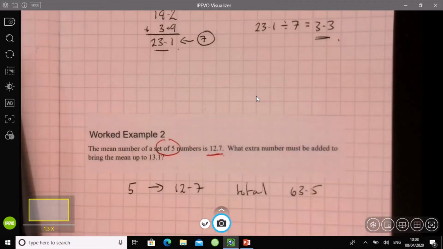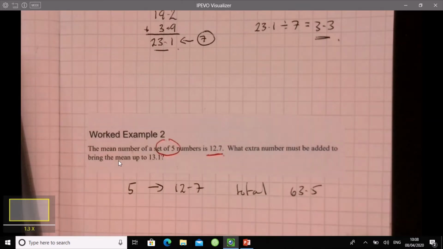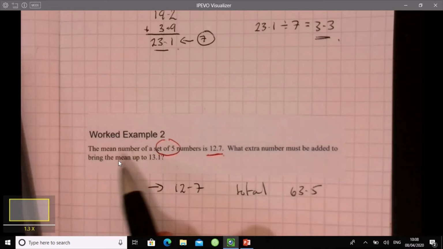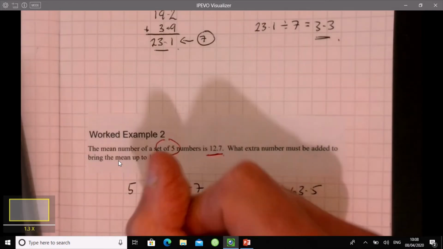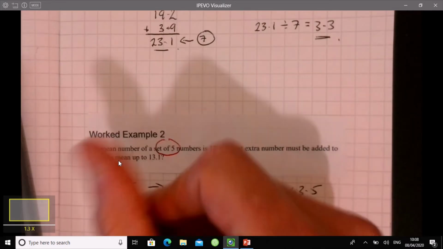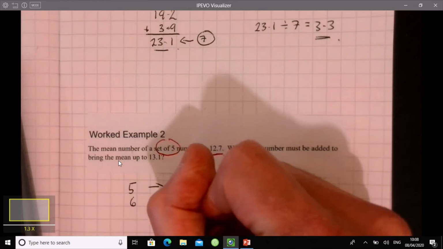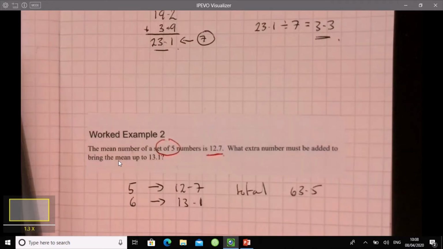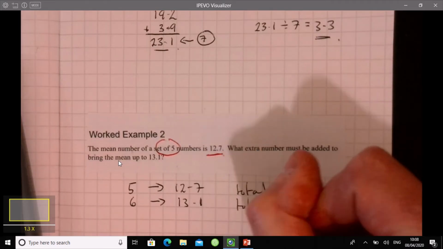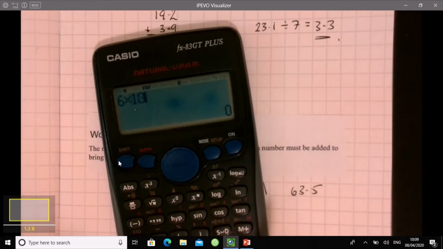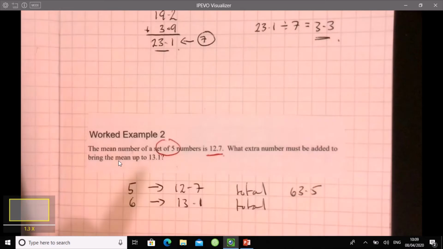Right, what does it actually want me to do? What extra number must be added to bring the mean up to 13.1? So I'm going to add an extra number. That means I've got 6 numbers. I had 5 numbers, so I'm going to have 6 numbers, and I want the mean to be 13.1. So what's that new total got to be? This is quite similar to our previous example. 6 multiplied by 13.1 is 78.6.